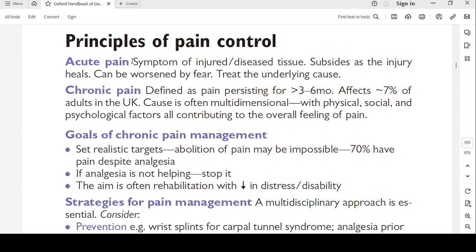Acute pain, symptoms of injured or diseased tissue, subsides as the injury heals and can be worsened by fear. Treat the underlying cause. Chronic pain, defined as pain persisting more than 3 to 6 months, affects nearly 70% of the adults in the UK. The cause is often multidimensional, with physical, social and psychological factors all contributing to the overall feeling of pain.